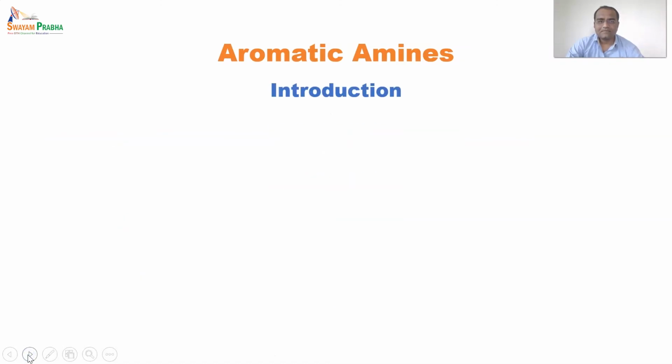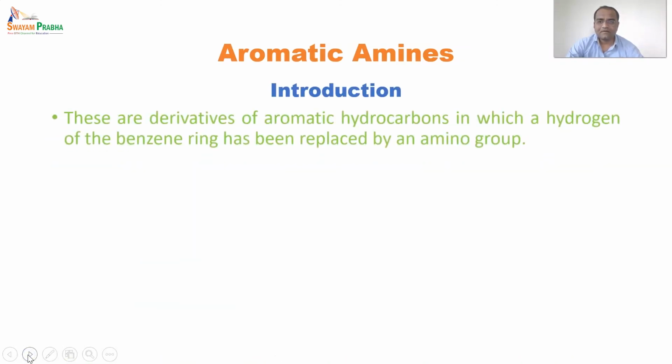Aromatic amines. So let's see the introduction part. You might know that aliphatic amines are straight chain compounds, while an aromatic amine differs from an aliphatic one in that it contains an aromatic ring. This course contains almost all aromatic structures in your syllabus, and in that we are now looking at aromatic amines.